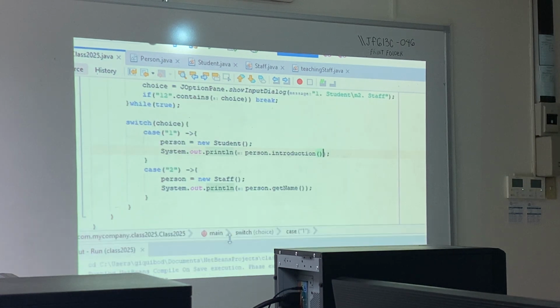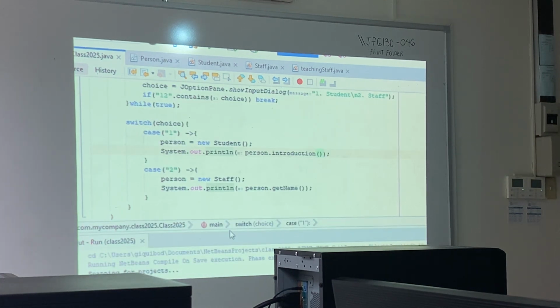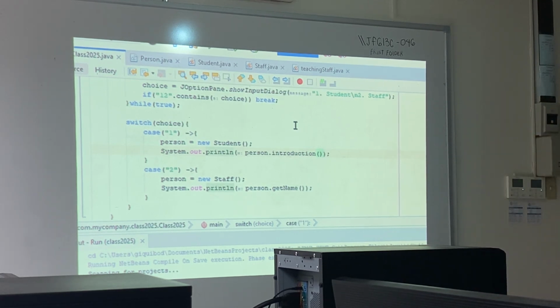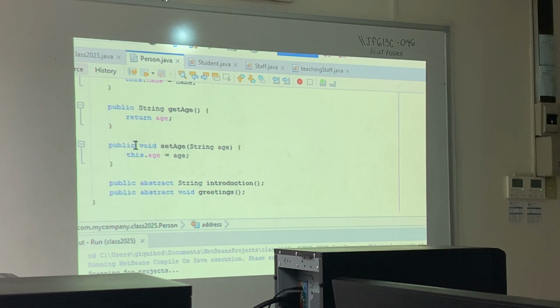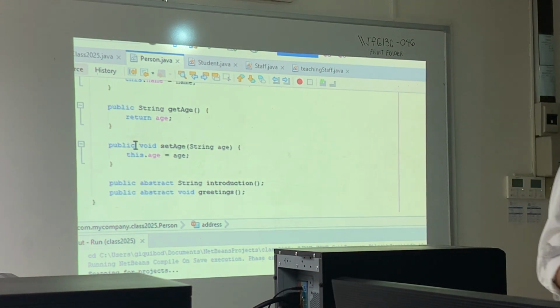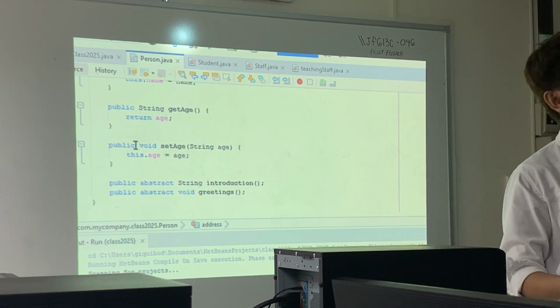Now, if we have the concept of guarantee, why can we access introduction but not get student ID and get program? Let's go to person again. Remember, person has get name, get age, and get address.